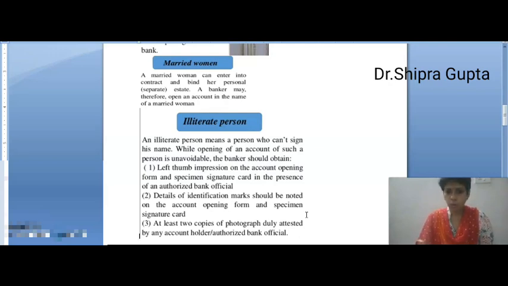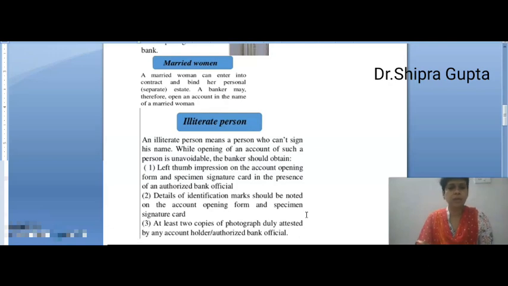For opening the account, he or she will give a left thumb impression on the account opening form, and also a left thumb impression on a specimen signature card, in the presence of an authorized bank official.